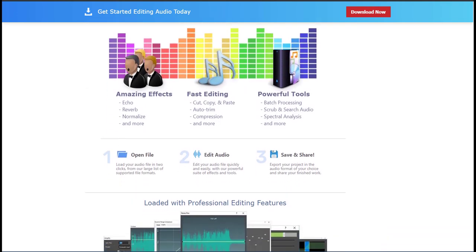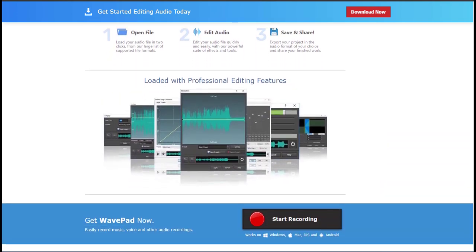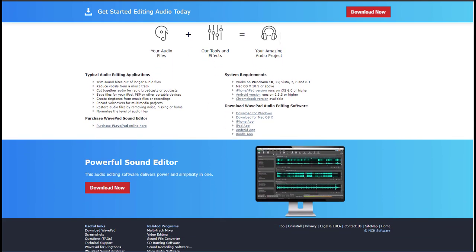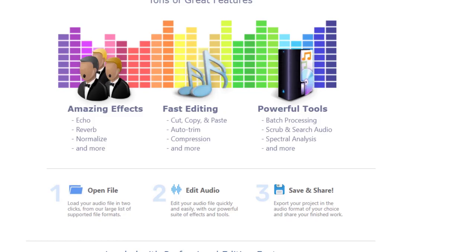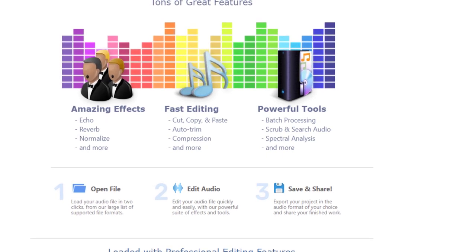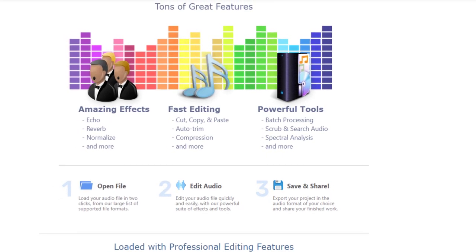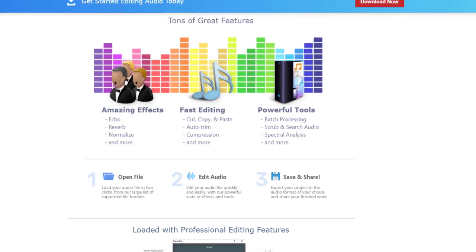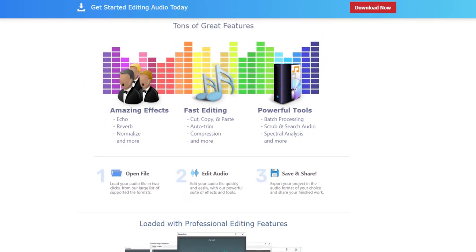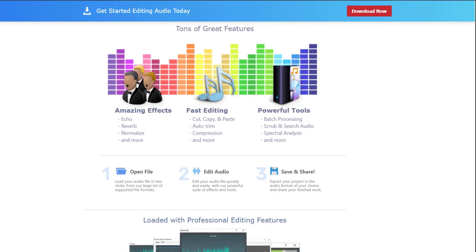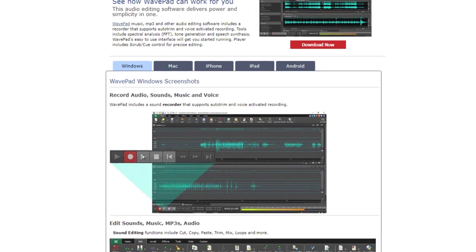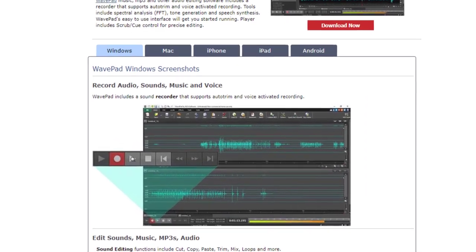When editing audio files, you can do all the basics: cut, copy, and paste parts of recordings, and add effects like echo, amplification, and noise reduction. WavePad is fully compatible with WAV and MP3 formats, but it also supports a number of other audio formats like VOX and FLAC. It's available for Windows, Mac, iPhone, iPad, and Android.